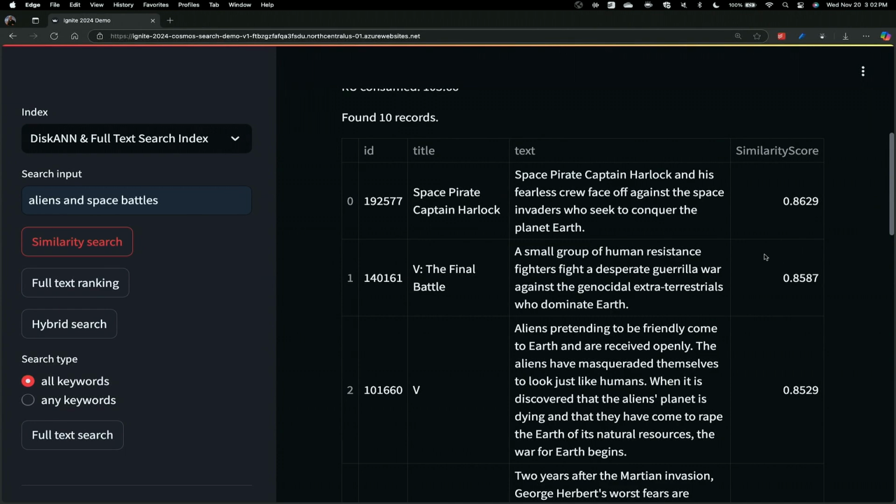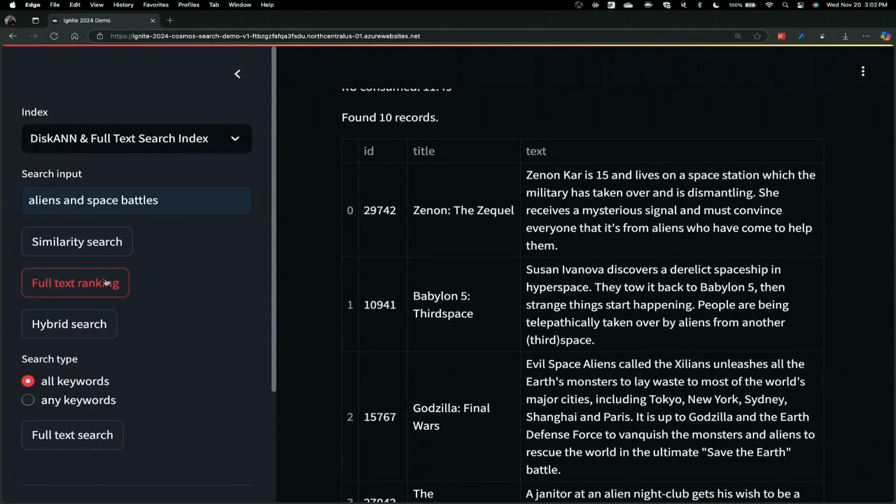Now, I can also compare that to a traditional full text ranking using BM25, right? So this is vector similarity search, and I can compare this to just running a full text search and ranking based on that BM25 score. And what I can see is that the results look a little bit different, right? So it's not capturing the semantic understanding that's found in the vector embeddings themselves. It's actually just doing keyword matching, right? So I can see space here, I can see aliens. So I can find that there are keywords in these descriptions of the movies, and the ones that are more relevant are closer to the top of my search results.